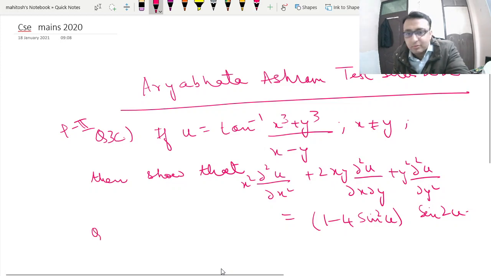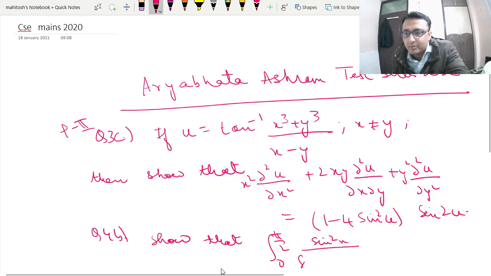Similarly, question number 4b of paper 2, we have to show that the integral from 0 to pi by 2 of sine square x. If you want to check this out, you can visit our Telegram channel.